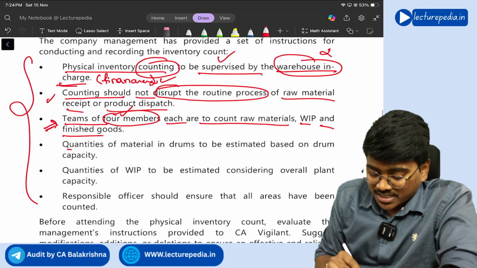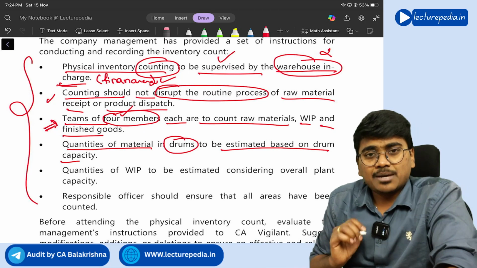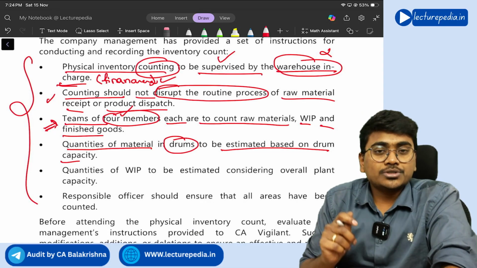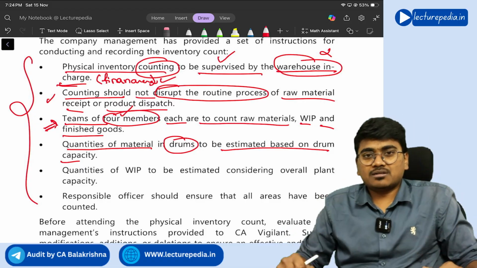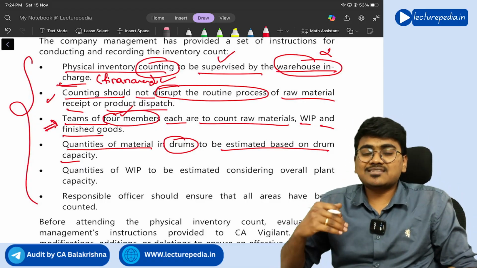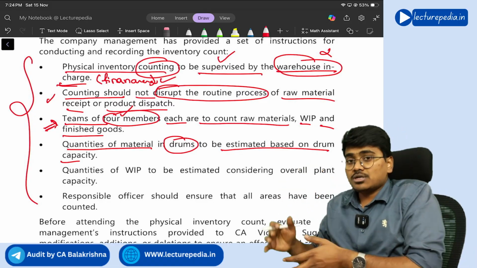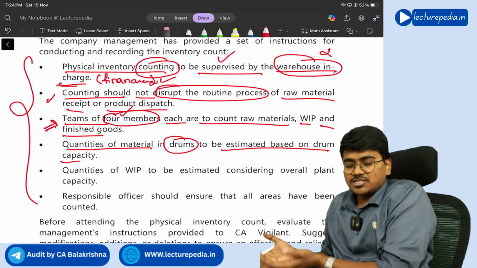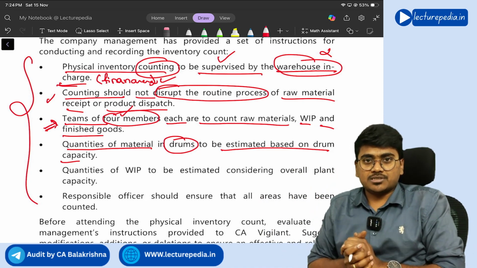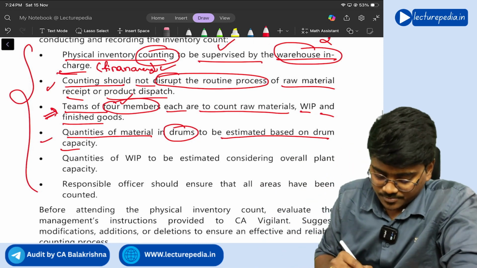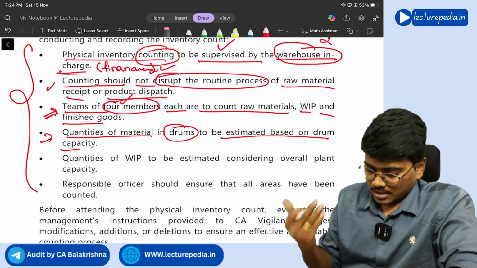Next, quantities of material in drums to be estimated based on drum capacity. No, you should actually conduct weighing of that particular drum. You should not just estimate the inventory based on the capacity of the drum. You should actually check how much that drum weighs with the inventory present in it. Understanding? So you should suggest this change as I told you.